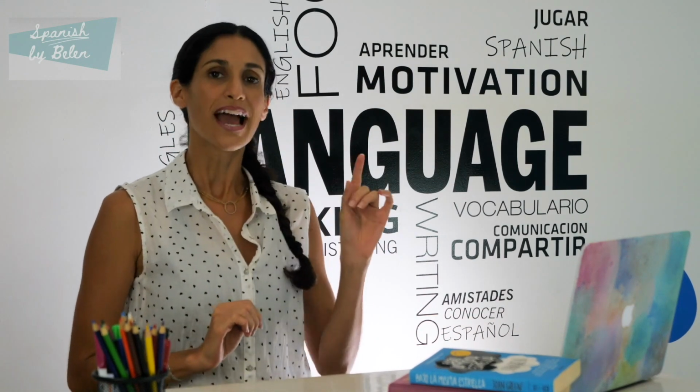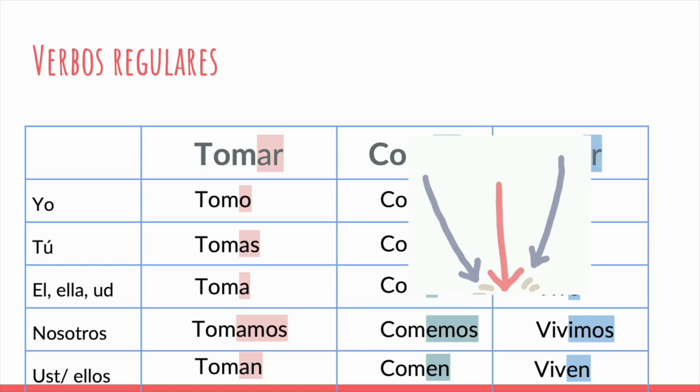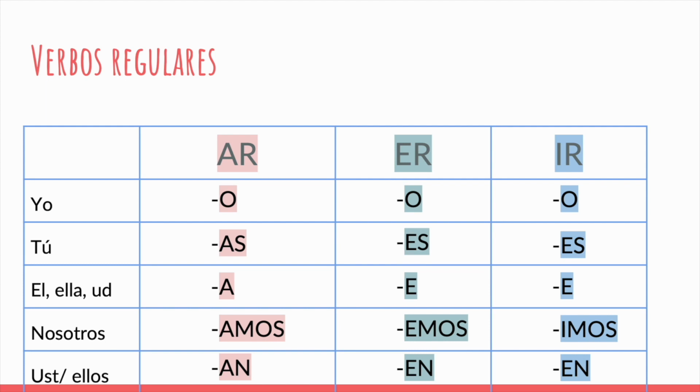So to put it all together, this will help you. And these are the endings that you need to remember. So for AR, the endings alone are going to be o, as, a, amos, an. For ER, they are going to be o, es, e, emos, en. And for IR, it's going to be o, es, e, imos, en. So keep that at hand. It's going to be very handy in the future.